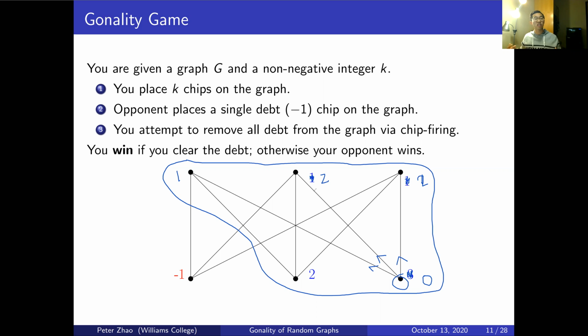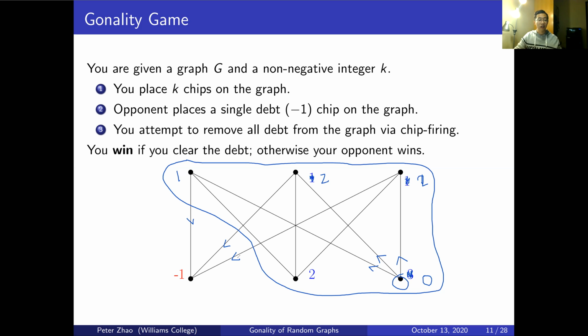Only the edges leaving the subset actually send chips. There might be a lot of chips firing within this subset, but the only actual things that happen are that I send 1 chip here, 1 chip here, and 1 chip here. This is a very useful concept for describing chunks of chip firing moves, and by the equivalence earlier, I know I'm allowed to do this sort of thing.